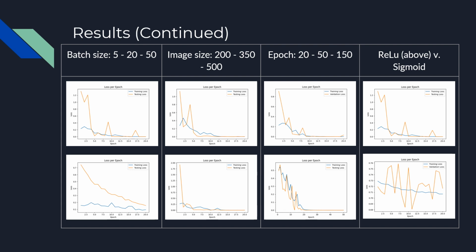We tested each parameter with 3 values across a considerable range, with the smallest and largest value loss plots displayed here. We found with a smaller batch size, loss decreased faster and reached near 0 by the end of the run. A greater image size decreased performance but also decreased loss. For our convenience, we still settled on a 200 by 200 image size. The number of epochs became redundant after about 50, in which loss remained near 0 beyond that. In terms of architecture changes, the ReLU activation increased both the performance time of the network as well as decreased loss overall with both training and validation sets.